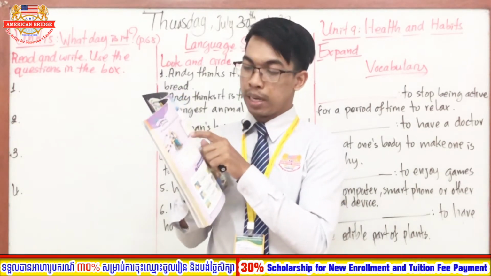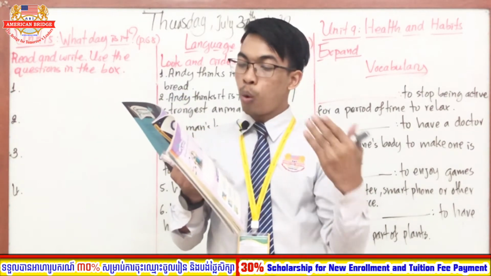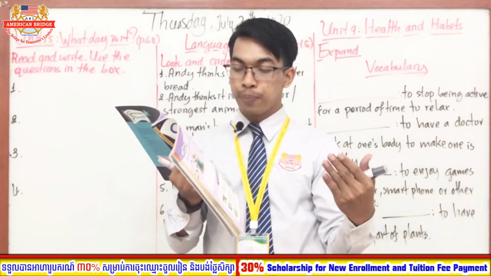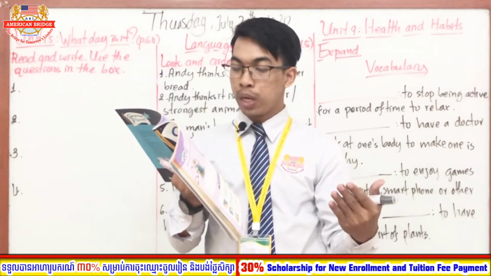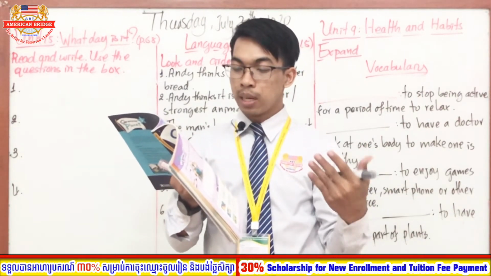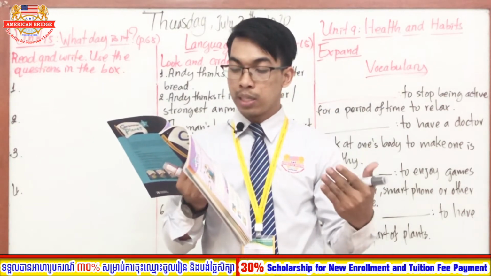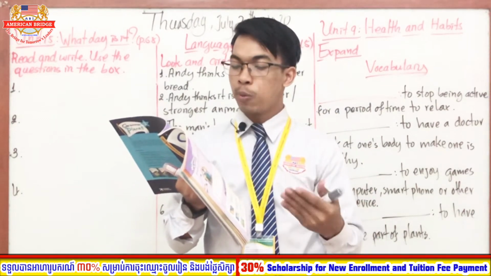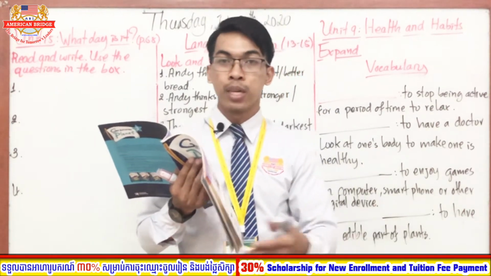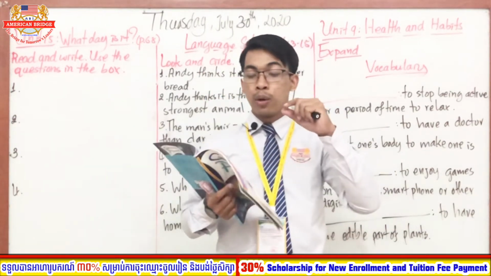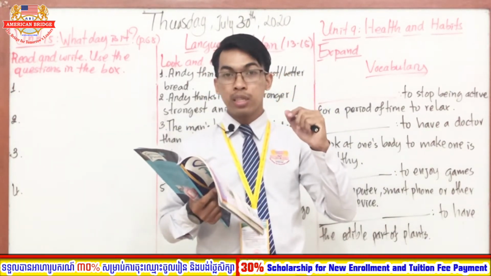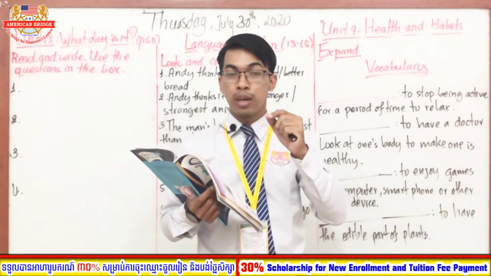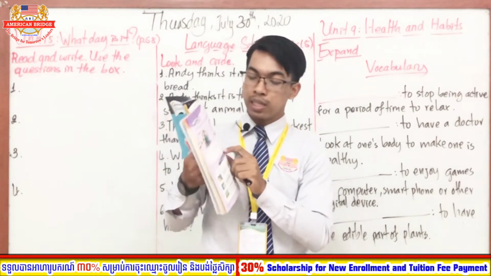The first one, what day do you leave? The second one, when will the trip end? The third one, when did your trip start? And the last one, what time does the plane leave? You have to choose these questions to put in the correct sentences below.